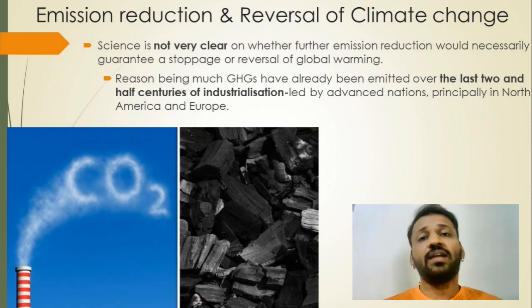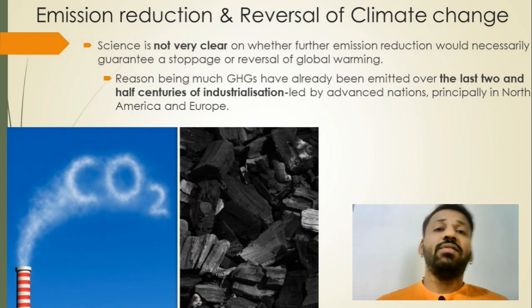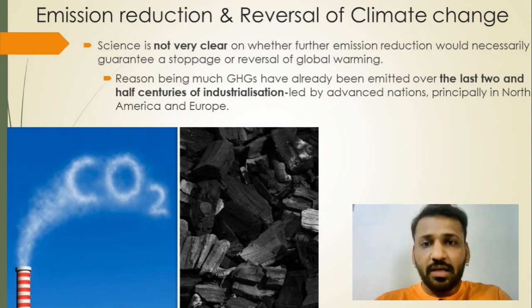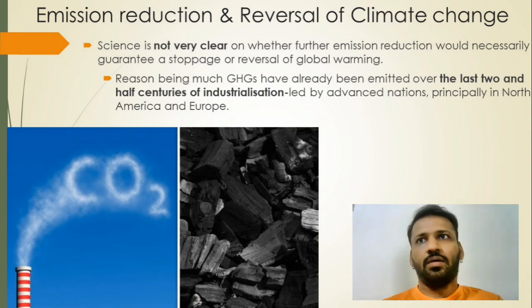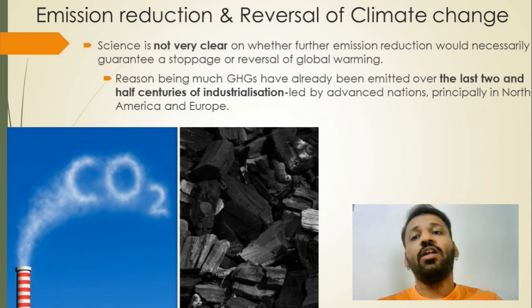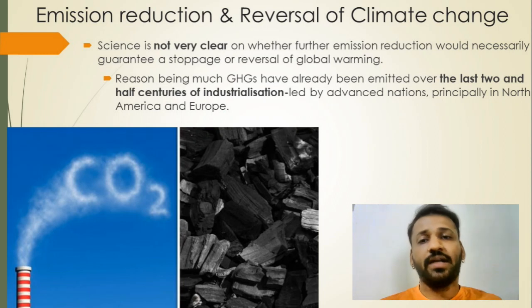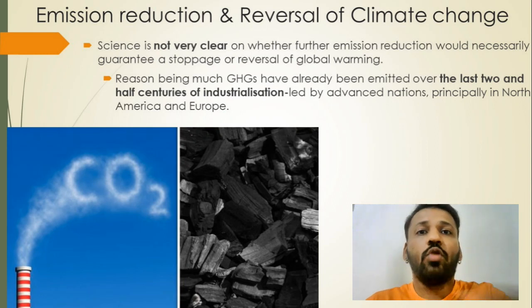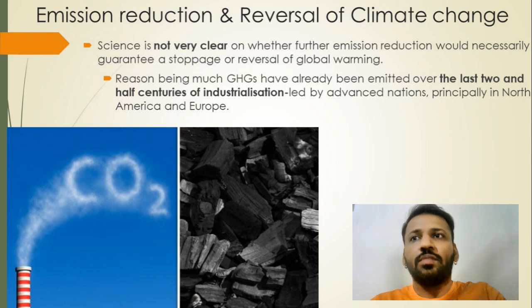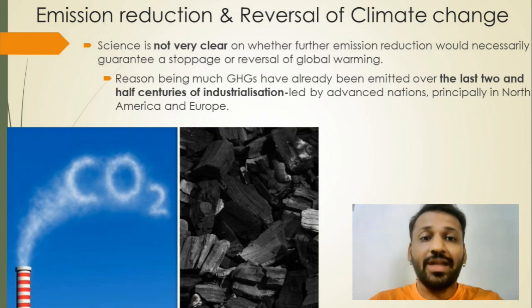It is giving the reference of a United Nations report as well, saying that even if right now we start reducing greenhouse gases and achieve our goals, climate change most probably will not be reversed, because for the last 250 years these developed nations have emitted so much carbon dioxide and so many greenhouse gases. The chain of global warming has started, and this chain cannot be broken or reversed. That is what our Economic Survey is saying.